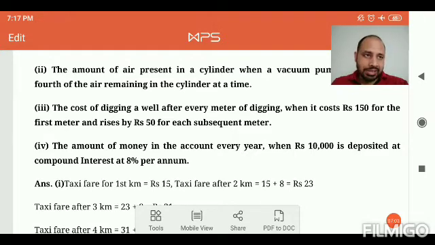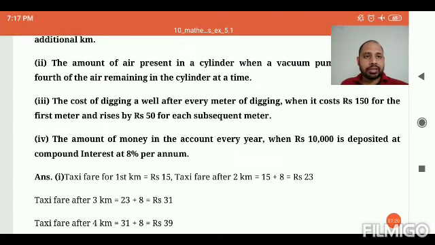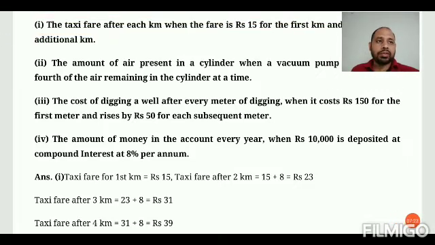That means initially it was 150, then for the 2nd meter it will be 200, for the 3rd meter it will be 250, for the 4th meter it will be 300, and so on. It is very clear. 150, 200, 250, 300, 350, they follow the AP. Why? Because they have a common difference of 50. Okay. Then moving to the fourth question, the amount of money in the account every year when rupees 1000 is deposited at a compound interest of 8% per annum.